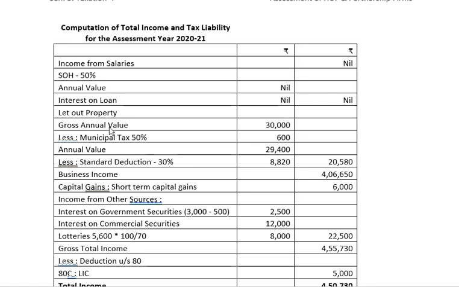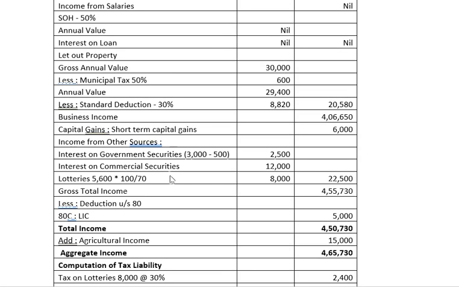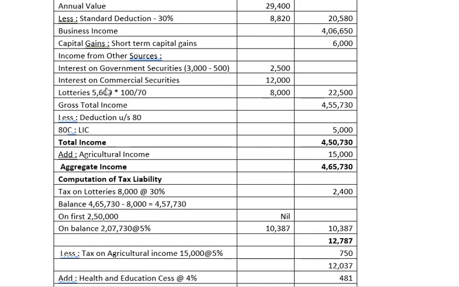Regarding let out property, the gross annual value is 50,000 less municipal tax, because 50% is for let out property, it is 600 rupees, and the annual value we get here less standard deduction which is 30% of annual value. So 20,580 is the income from house property. Next is business income that we just computed. It is 4,06,650. Then the next head is capital gains, short-term capital gains 6,000 rupees.